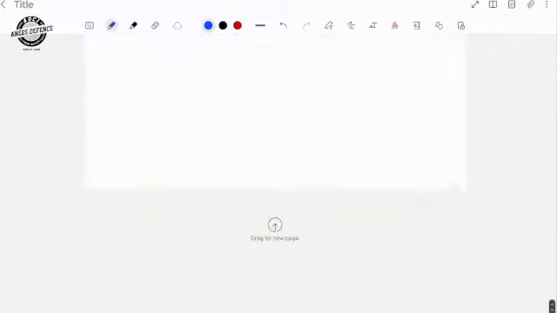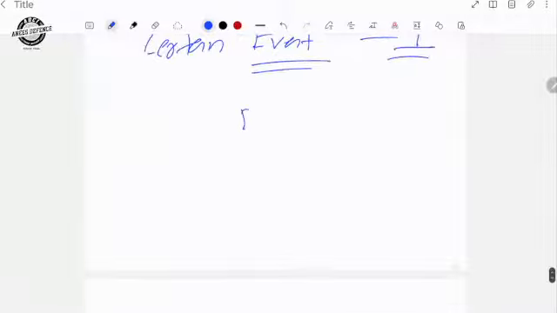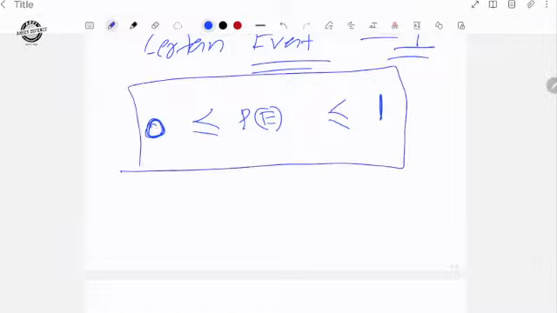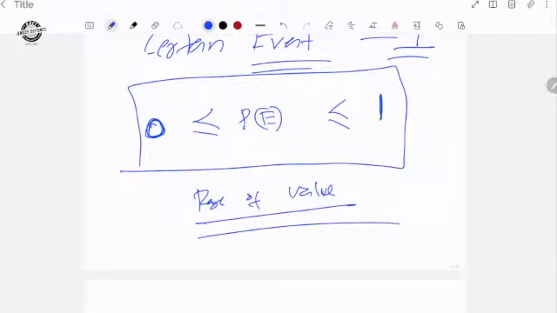So what is the range of probability? The value of probability can go from 0 up to 1. Probability will always be between 0 and 1. So this is the basic idea of probability.